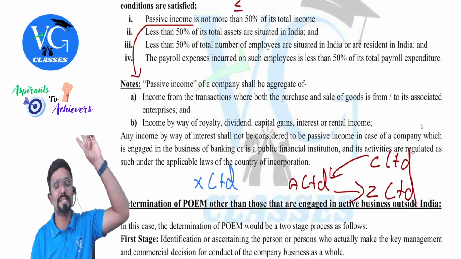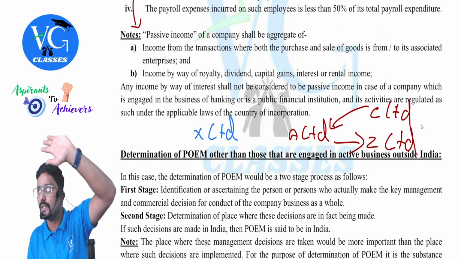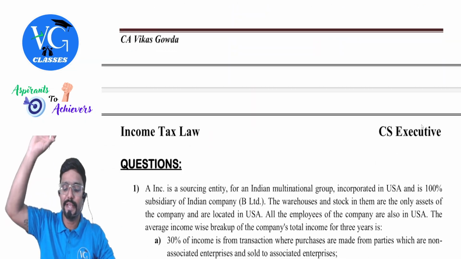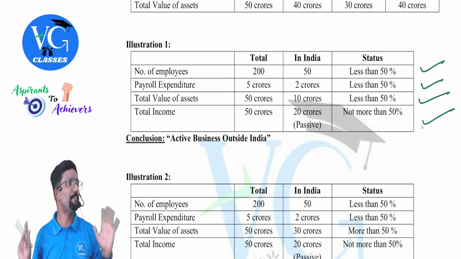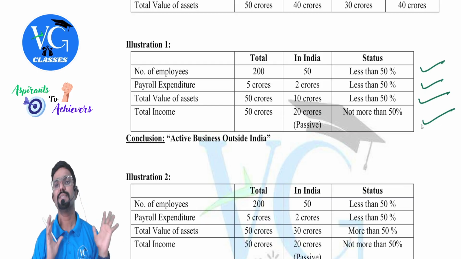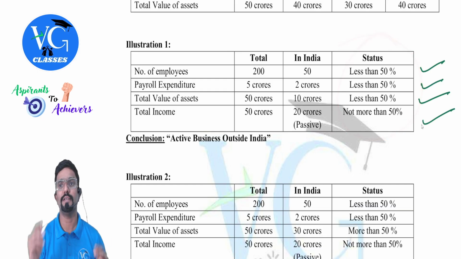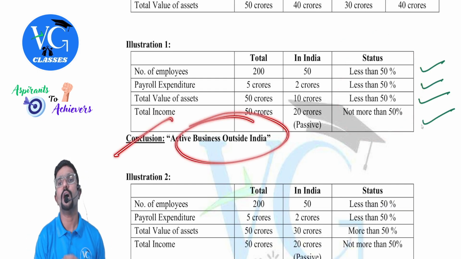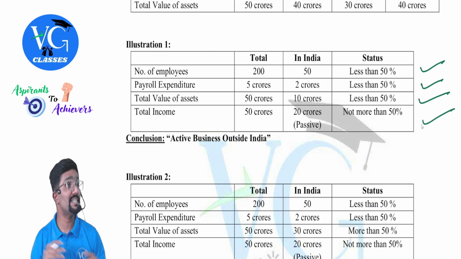We already discussed purchase and sale between associate enterprises and these figures. Got it? In the heading I have mentioned in India, but here in brackets I have clearly mentioned passive. So passive income is less than 50% of total income. All four conditions satisfied? Yes. So active business is outside India. One more condition has to be satisfied.